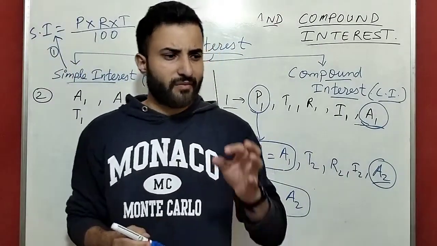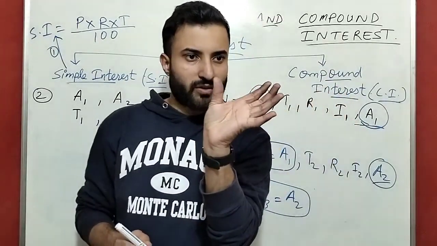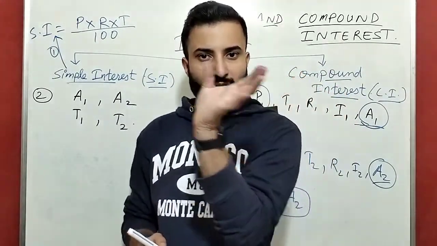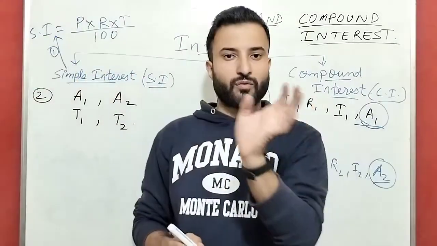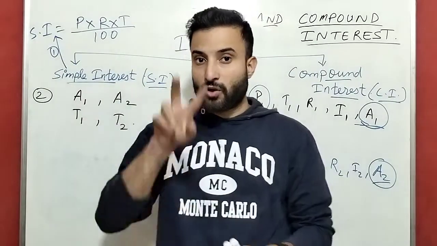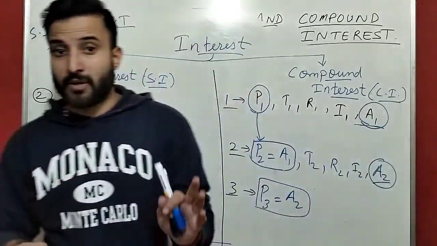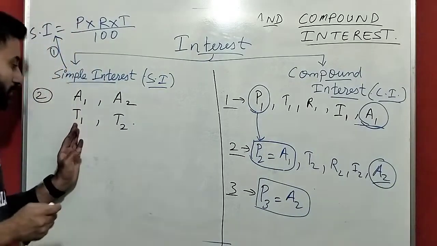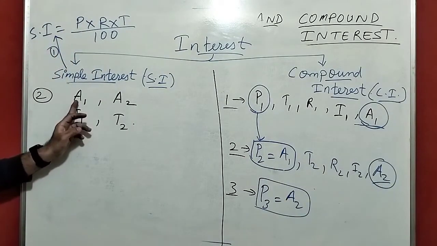Okay, suppose they had given an amount of 5,000 for 3 years and another amount of 8,000 for 5 years. Means we have two amounts with two time periods. Guys, remember, keep this concept in your mind whenever in the question they have given this.